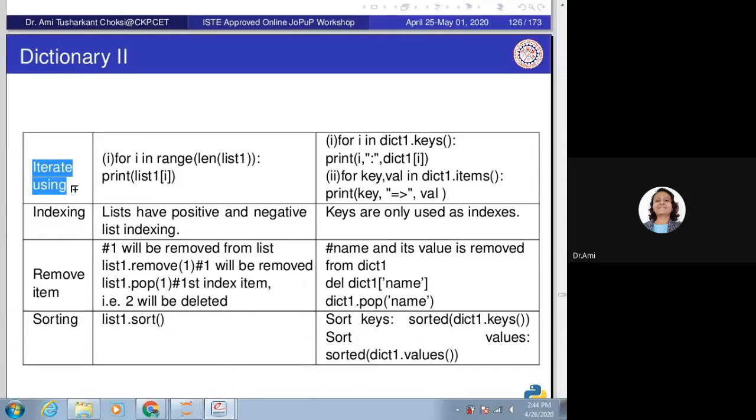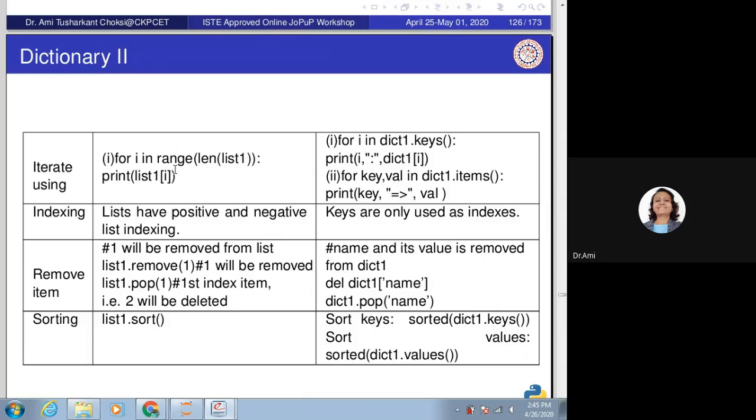How to iterate? We can iterate a list using for i in range of len of list1. So len of list1, and after that we can say print list1 of i. Here, no need to forget the indentation.